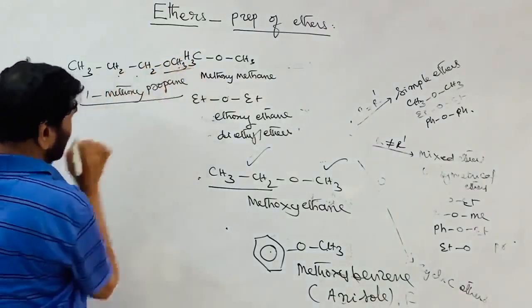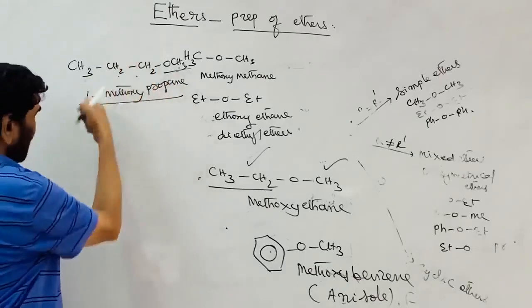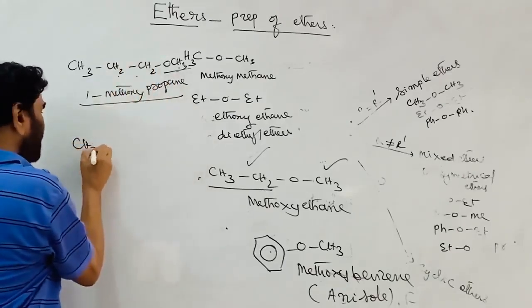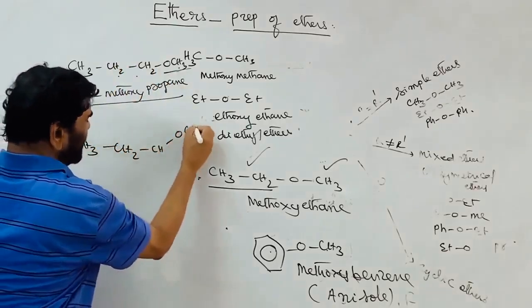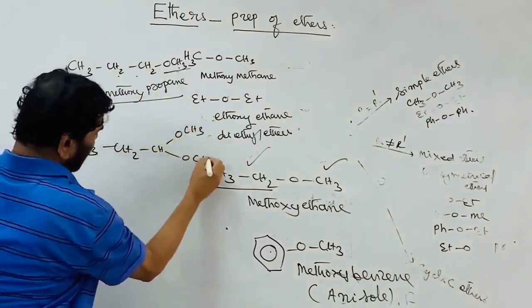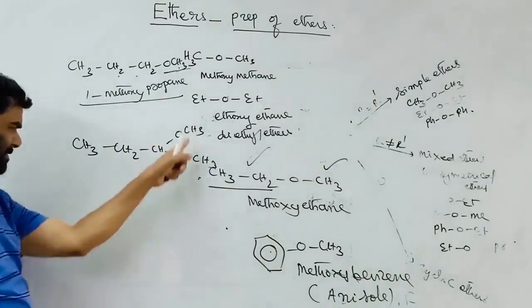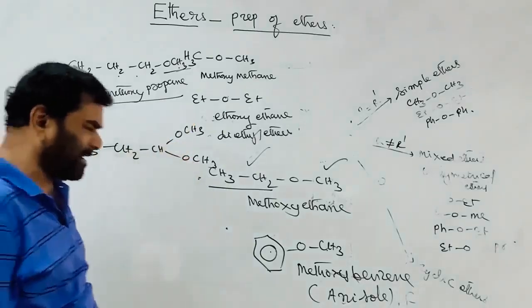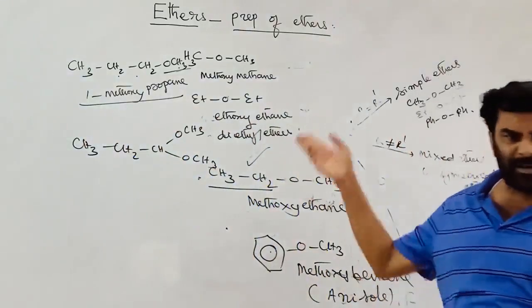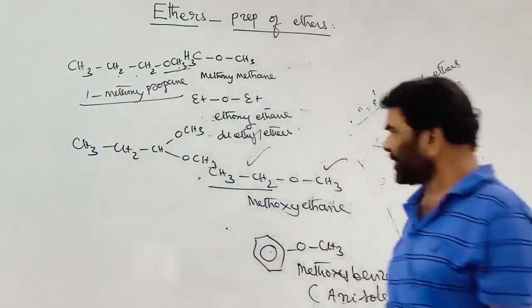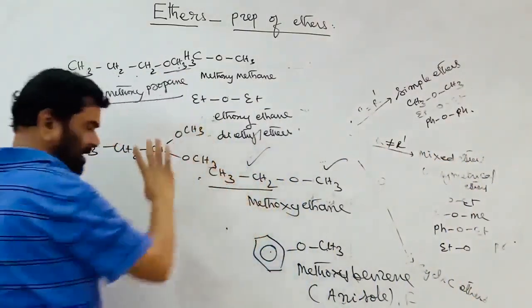And this is methyl propyl ether. And if you take CH2, CH, OCH3, a diether, just take propane as the parent compound, dimethoxy. Two methoxy groups are there, 1,1-dimethoxypropane. This is the geminal diether.